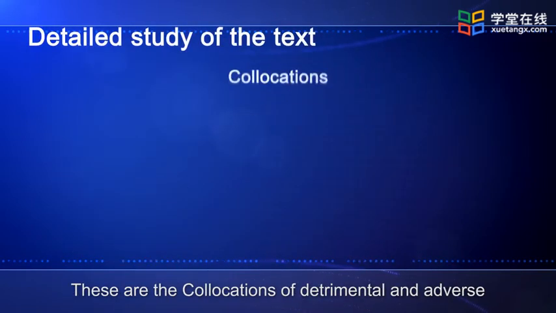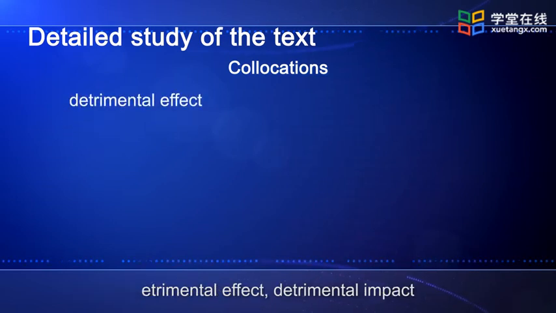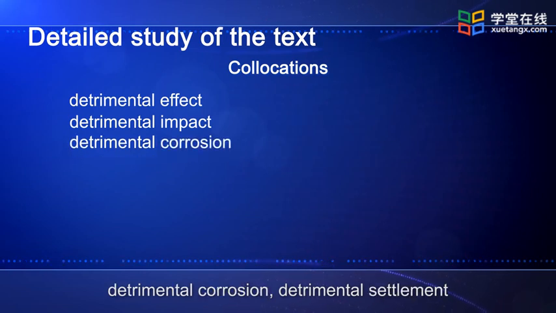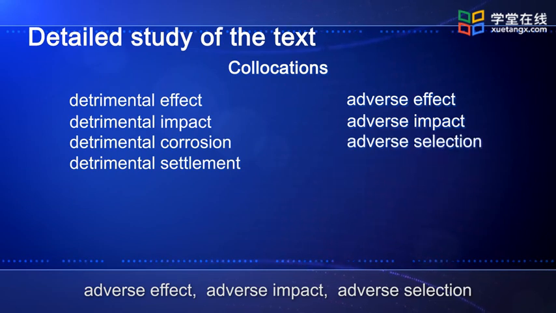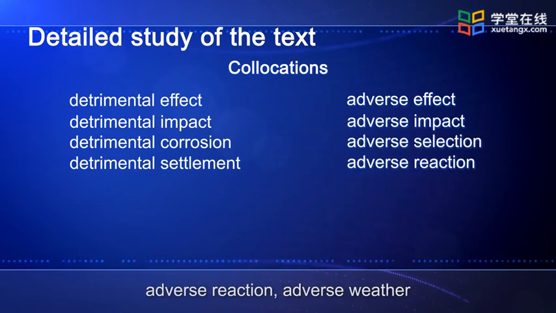So let's see some collocations of detrimental and adverse. Detrimental effect, detrimental impact, detrimental corrosion, detrimental settlement. And for adverse: adverse effect, adverse impact, adverse selection, adverse reaction, adverse weather.